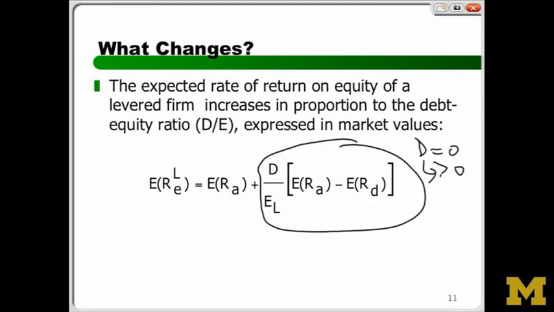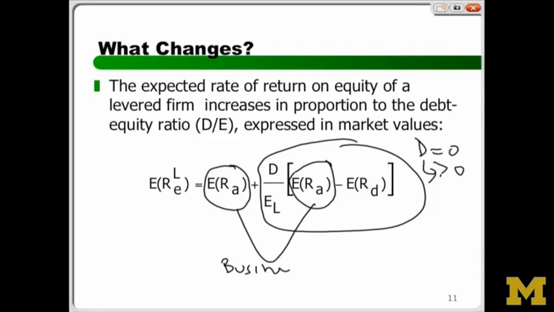But as soon as you take on debt, the one thing that you cannot change is this. This is determined by what? The business. But what happens when you take on debt? You start changing this. So as you take on more debt, what happens to the return on equity?